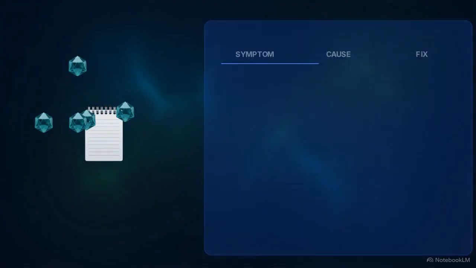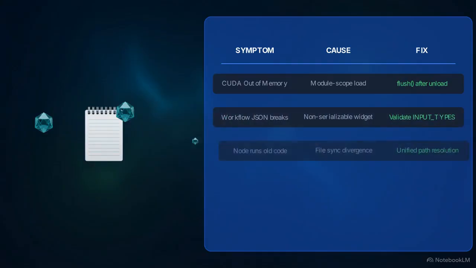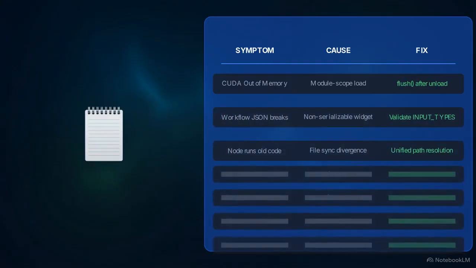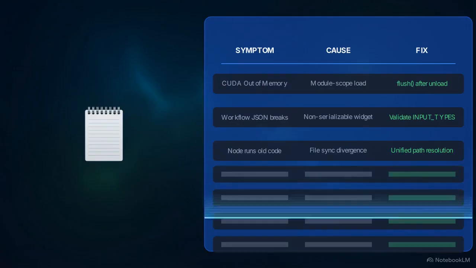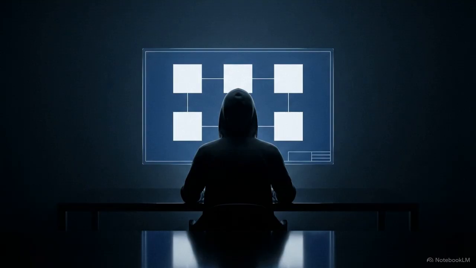What begins as a messy set of troubleshooting notes starts to map the specific vulnerabilities of the environment. You begin to see patterns in how VRAM leaks occur and how different models handle complex JSON structures. By treating the failures as the primary subject of your work, your perspective changes. You move from being an isolated coder reacting to bugs to a systems architect designing a way to prevent them.